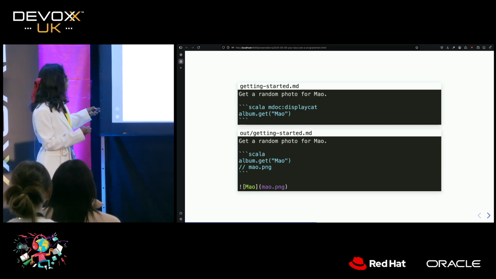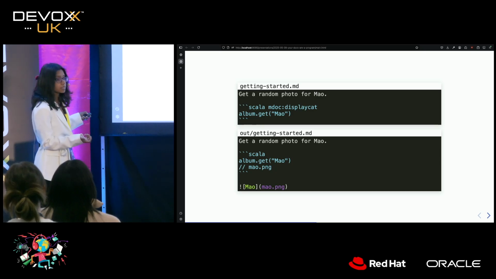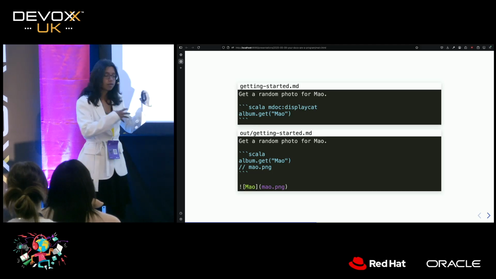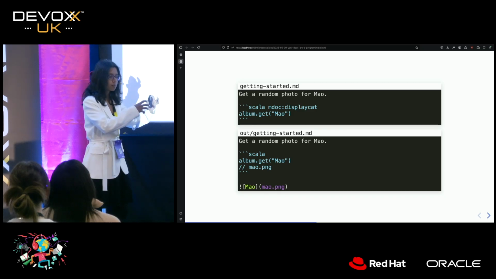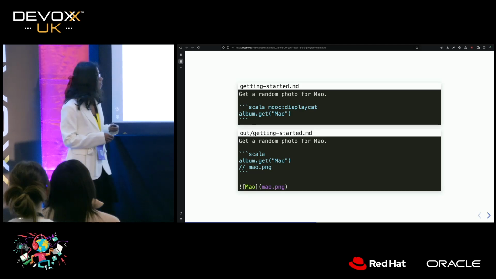And I've decided that when we use display cat, we're going to take the output of this code, which is going to be an image name, and we're going to insert some markdown for viewing that image. So that means that we can now not only just test and validate, we can also process the output that we get from our code snippets and display them in different ways.